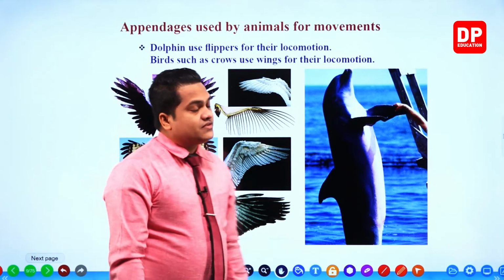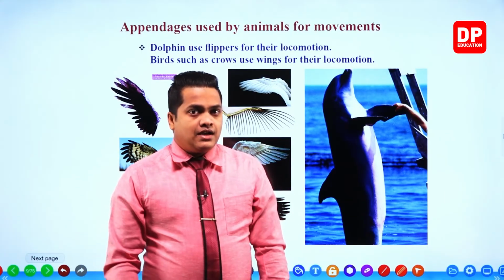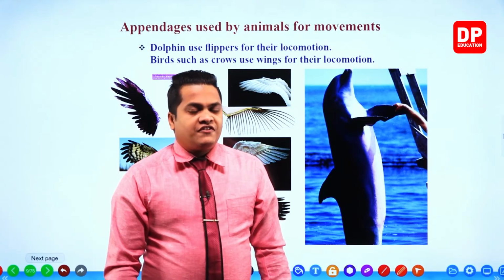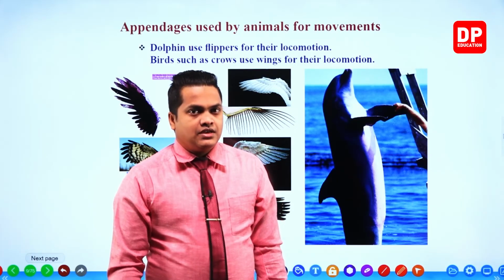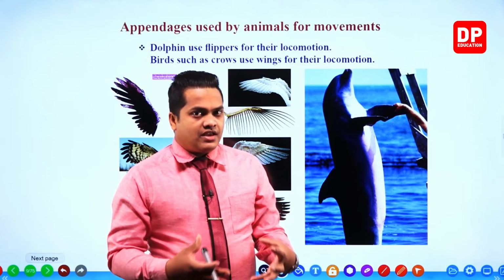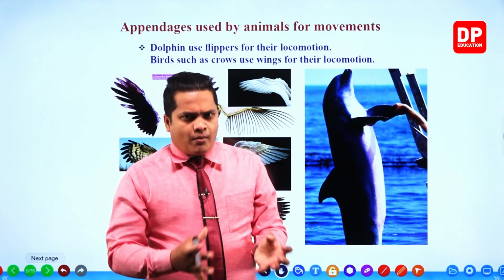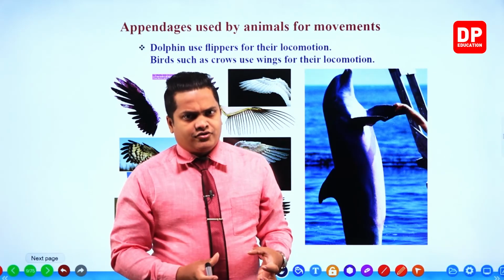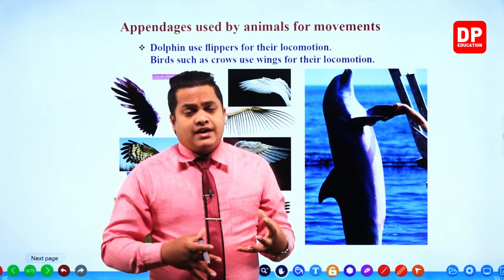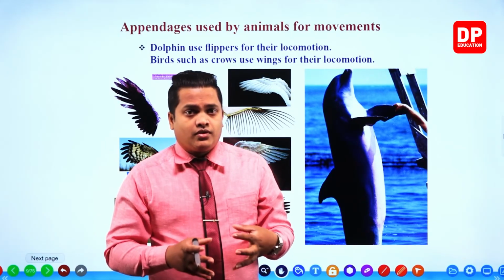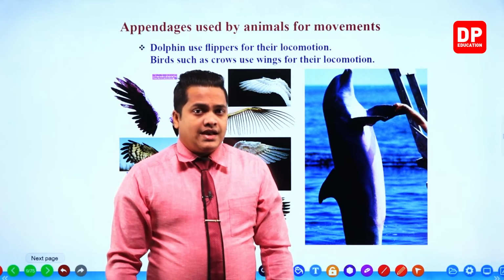So by looking at these figures, we identified that several appendages are needed for the locomotion of different kinds of animals. These are special structures which are helpful for locomotion. Commonly, these structures are referred to as appendages. And there are several ways of locomotion when you observe the animals.